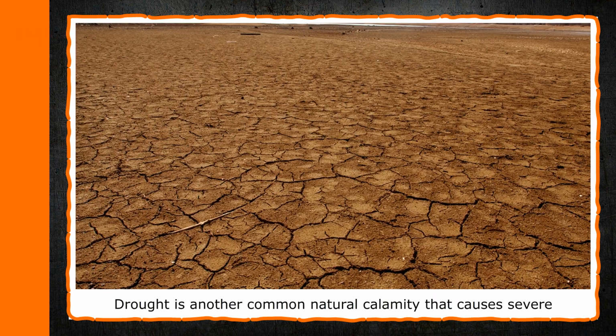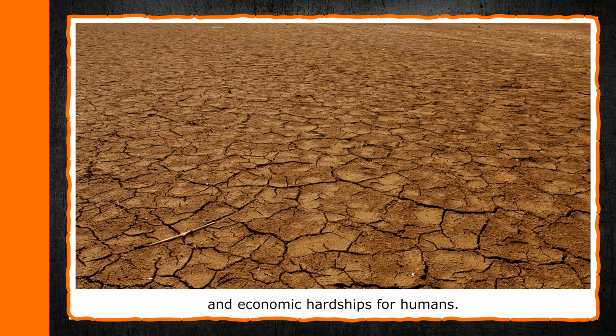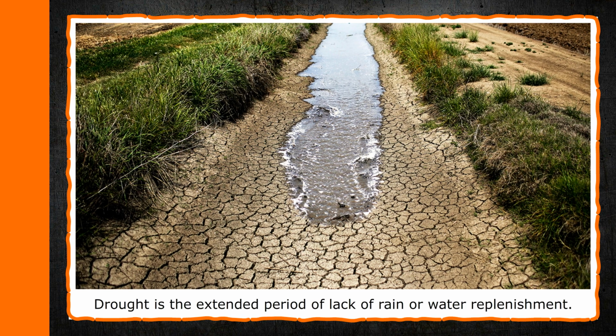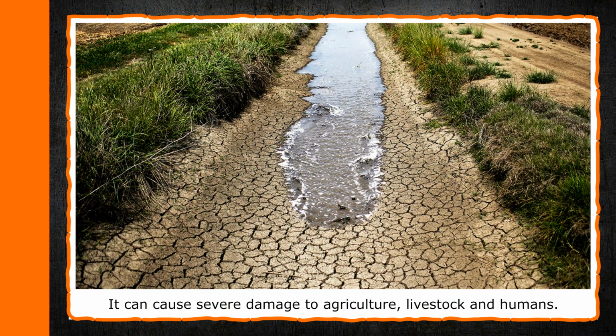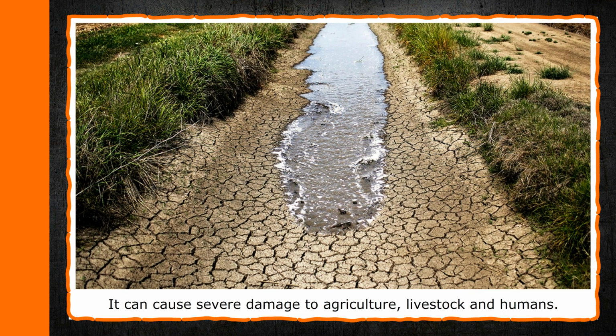Droughts. Drought is another common natural calamity that causes severe and economic hardships for humans. Drought is the extended period of lack of rain or water replenishment. It can cause severe damage to agriculture, livestock, and humans.